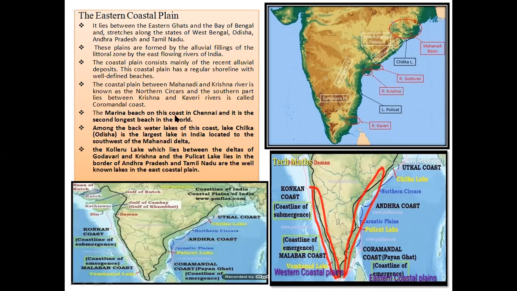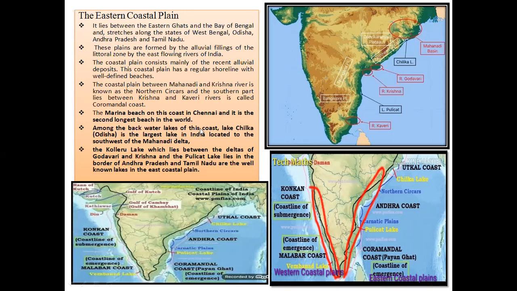The Marina Beach on this coast in Chennai, Tamil Nadu, is the world's second longest beach in the world.